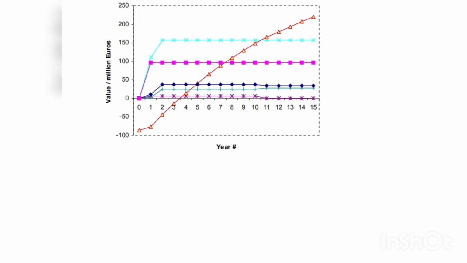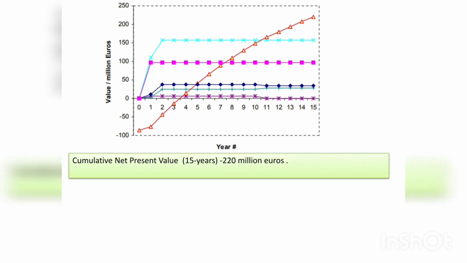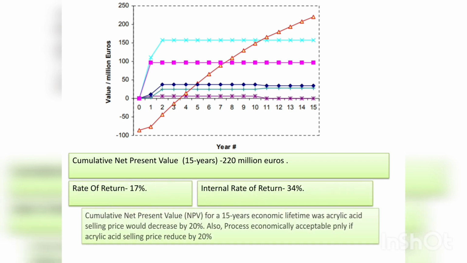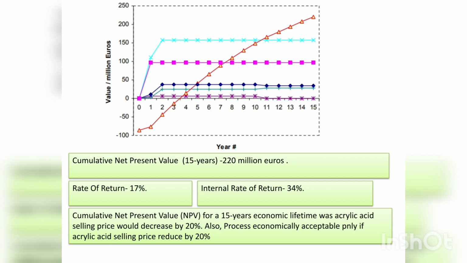In this figure, for a 15-year economic lifetime, the cumulative net present value is 220 million euros. The net return is 17% and the internal rate of return is 34%. The process is economically acceptable only if the acrylic acid selling price is reduced by 20%.